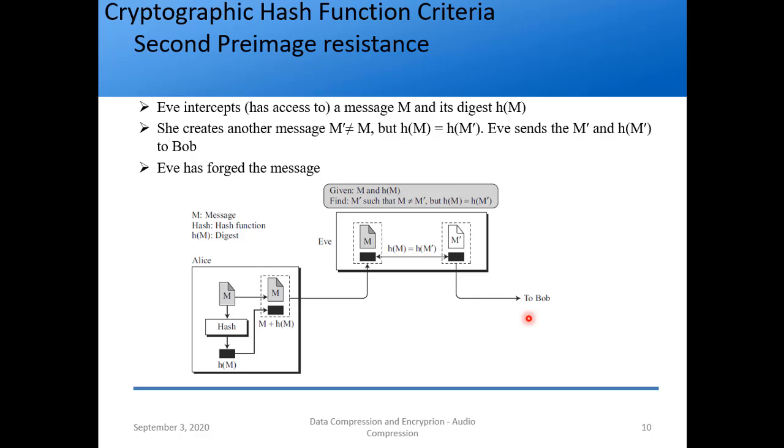So what will Bob say? What Alice actually sent was h of m, and Eve changed the message to h of m prime, which is sent to Bob. Bob may not be able to check that the message is different. So actually what has happened is that Eve has forged the message. Because the hash has come out to be the same, Bob is not able to check whether the message is actually the same, even though the hash is the same. This is how she has forged the message. If this happens, this condition is not satisfied. So the second condition is that second pre-image resistance should also be satisfied.